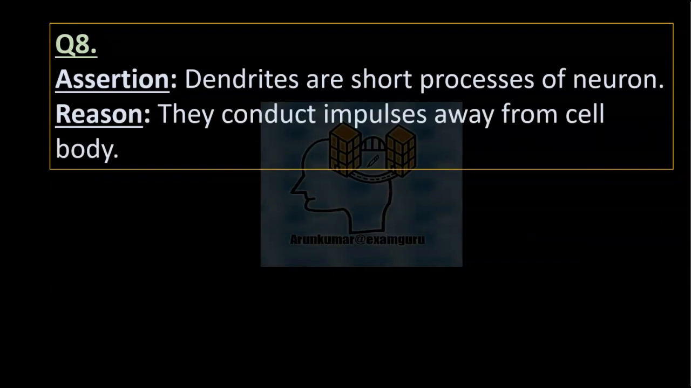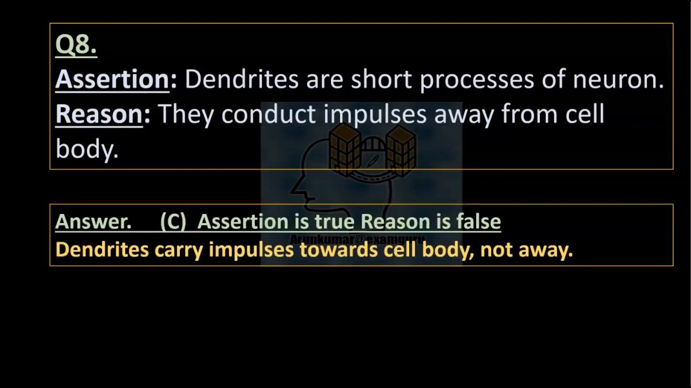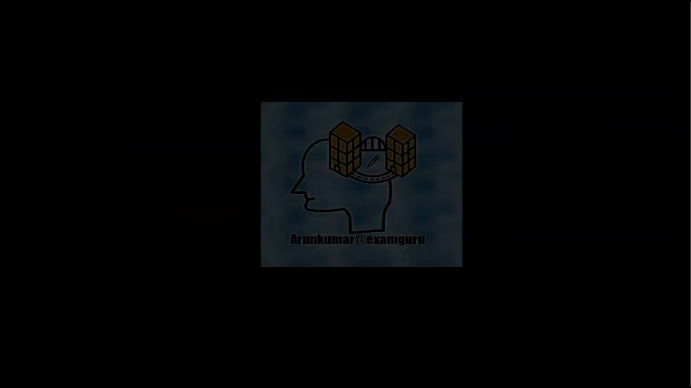Question 8. Assertion: Dendrites are the thread-like processes of a neuron. Reason: They conduct impulses away from the cell body. Answer C. Assertion is true. Reason is false. Dendrites carry impulses towards the cell body, not away.